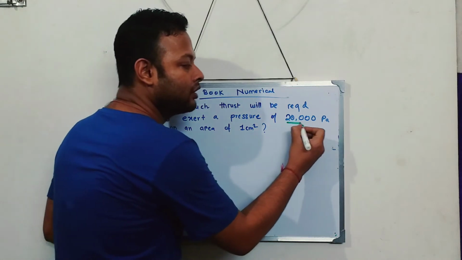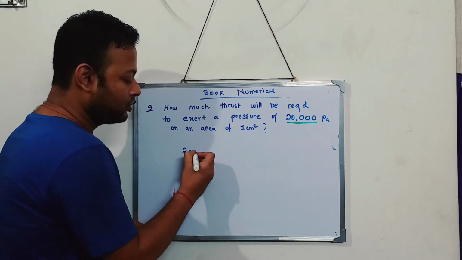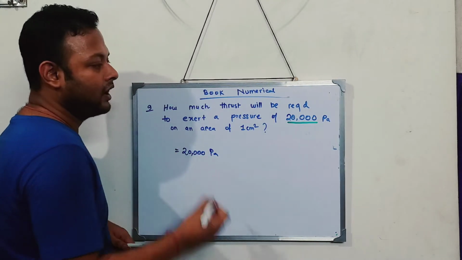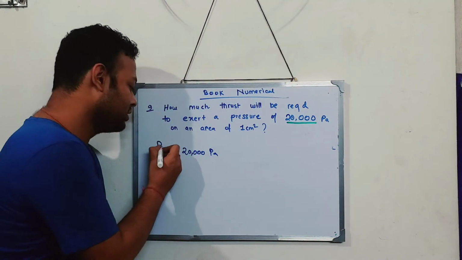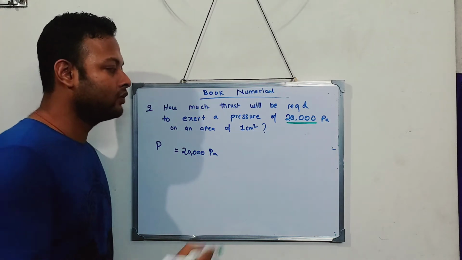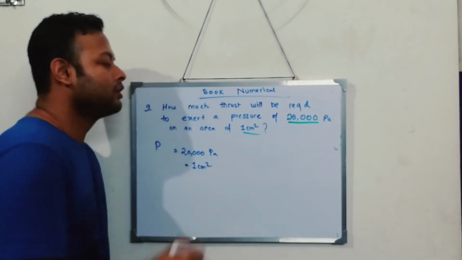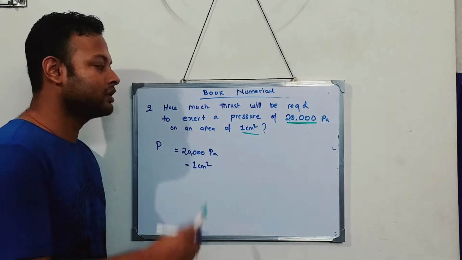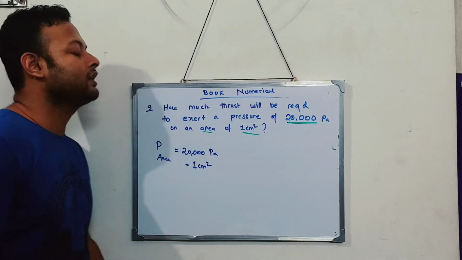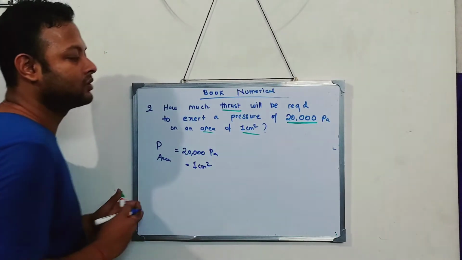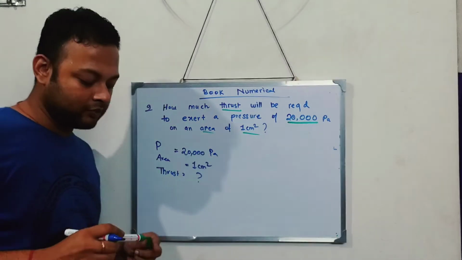First I see the number 20,000 Pascal, so I write over here 20,000 Pascal. As I see 20,000 Pascal, the unit only tells me what the physical quantity is, nothing but pressure. Next thing I notice is 1 centimeter square. Looking at the unit only, I can say centimeter square denotes area. So area is equal to 1 centimeter square. And they're asking me to calculate the thrust. Now the same thing is getting repeated.